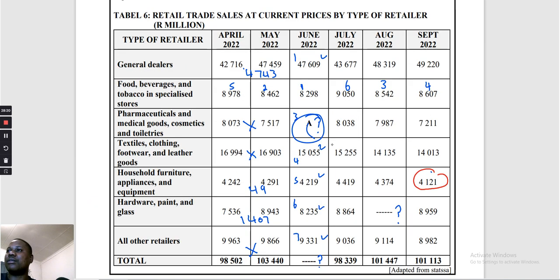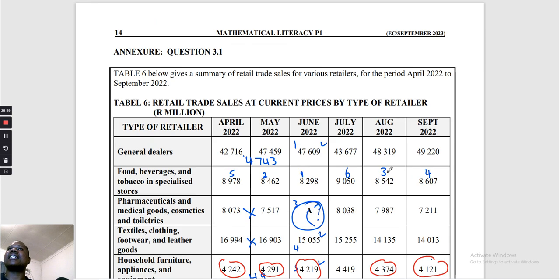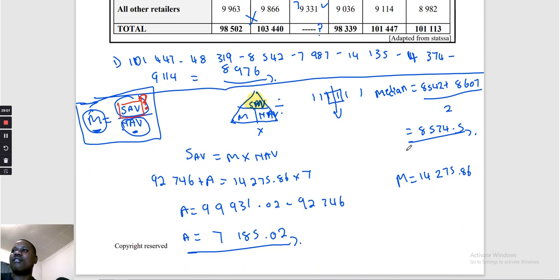So it doesn't fall below. So we have this one is less than. Then anything else, no. Then we come here, we check. This one is not less than 4.4. It's above 4.4. Then we check. This is below 4.4. And the value of this A, it was the one of the mean, it was 7,000. So it's above 4.4. We come here, we look for anything less than 4.4. This is less than 4.4. We check here. This is less than 4.4. We check, and we don't have anything else less than 4.4. So anything that has less than 4.4, they are only 5.